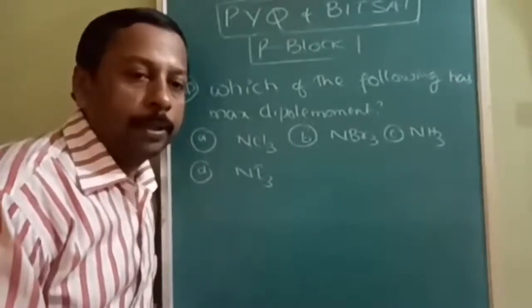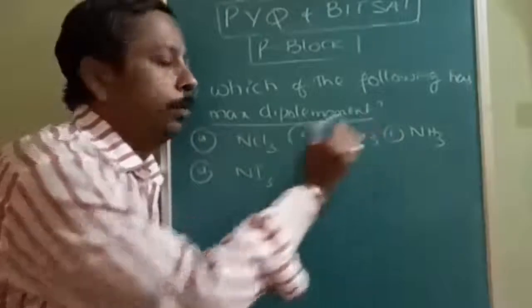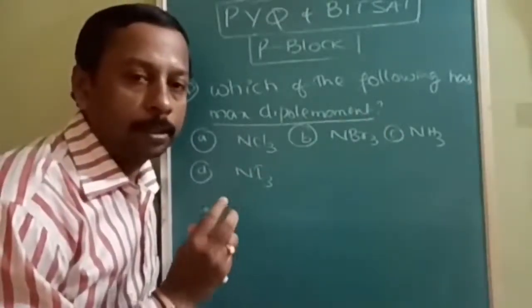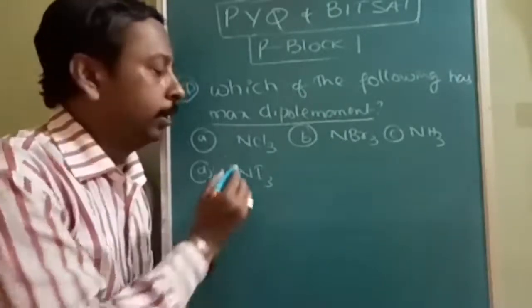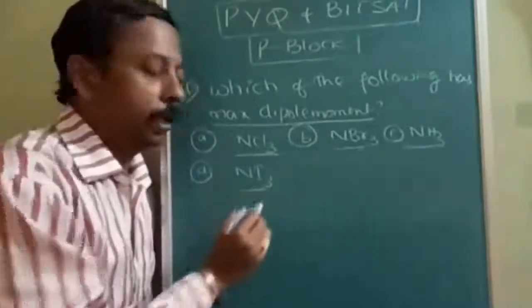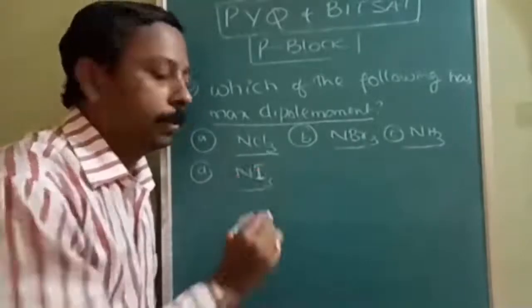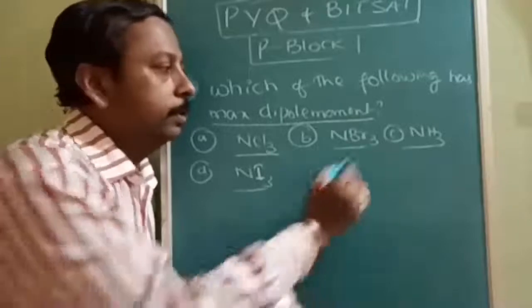See, which of the following has maximum dipole moment? Dipole moment, so you consider three things: bond length, charge, and difference in electronegativity. Options are NCl3, NBr3, NH3, and NI3. So try to answer it carefully. The answer to this question is C.